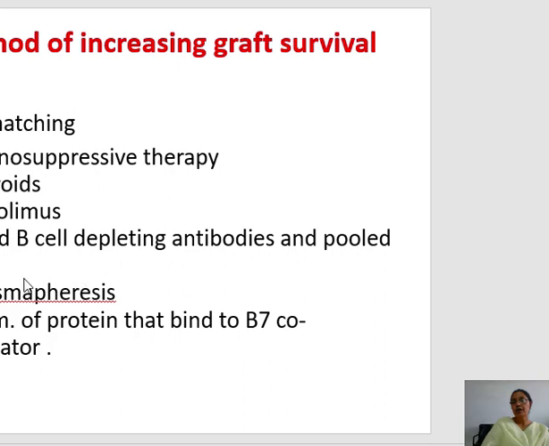The main cause of rejection is the T cell and B cell present in the recipient, which produce injury against the graft antigens. So we give anti-T and anti-B cell antibodies in the form of pooled IV IgG. Then plasmapheresis, in which we remove the antibody.